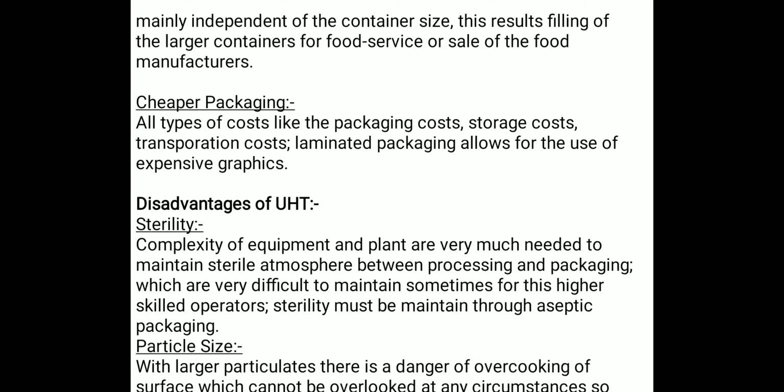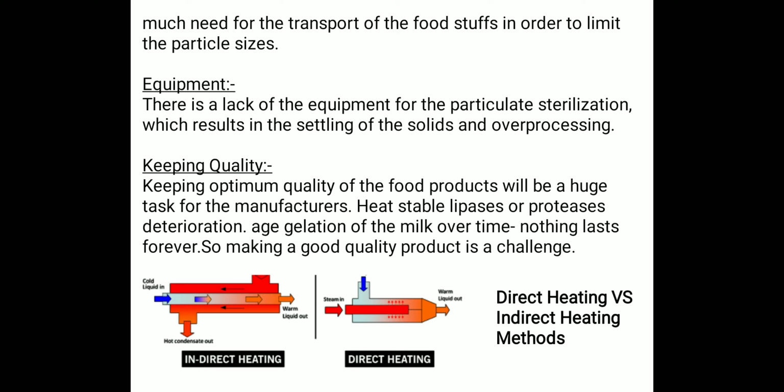The other disadvantage is particle size. With larger particulates, there is a danger of overcooking. If the particulates are larger, there is very much danger of overcooking, which cannot be overlooked in any circumstances. After that, the other disadvantage of UHT is equipment.